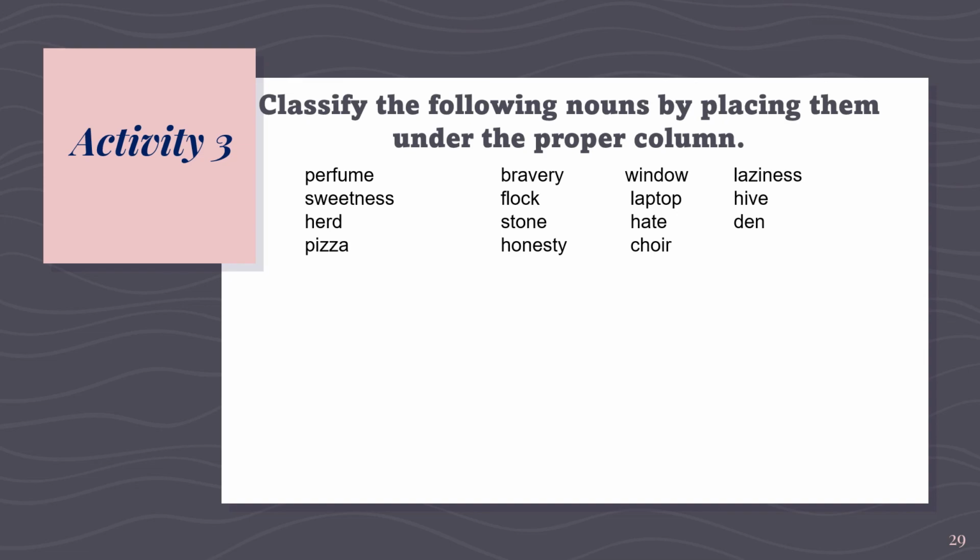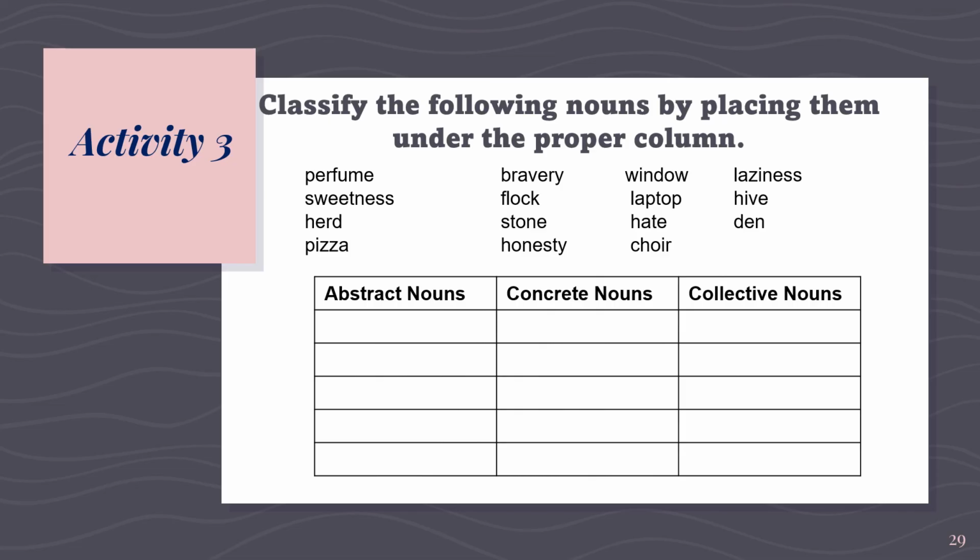Again, classify the following nouns by placing them under the proper column. You may pause the video while answering this activity. Once you are done, you may continue playing it and we're going to check your answers.